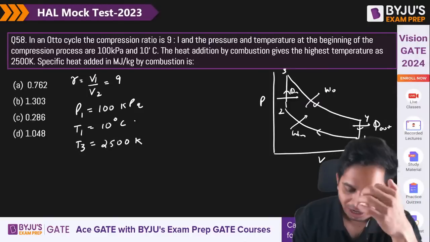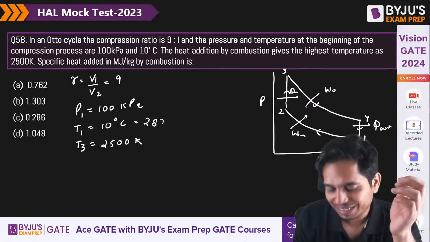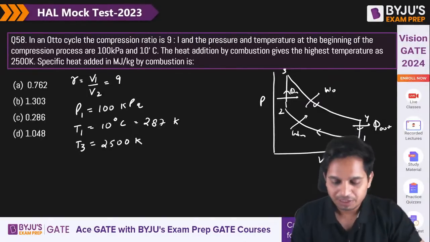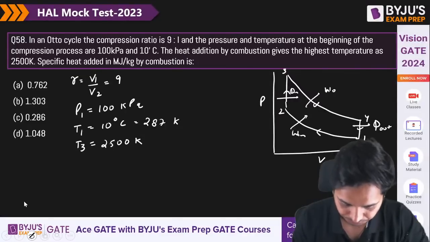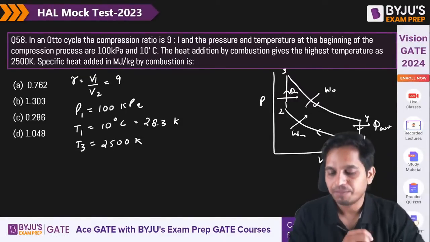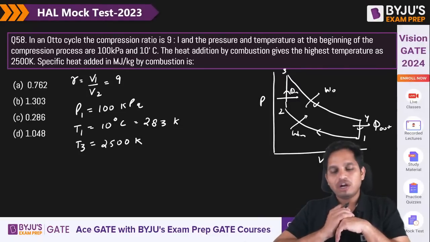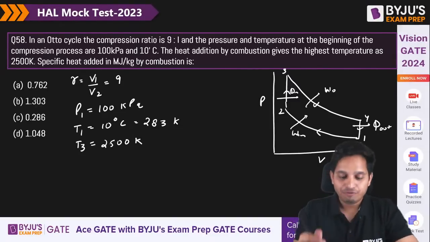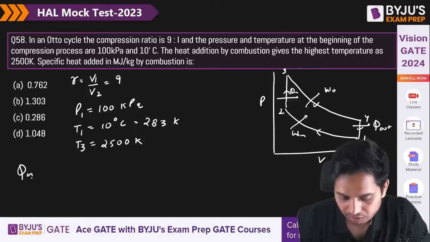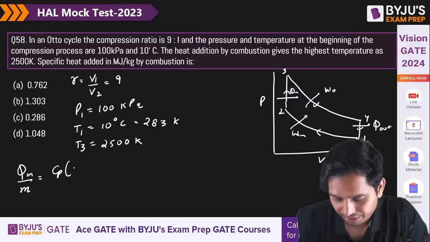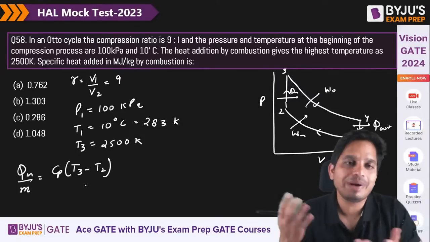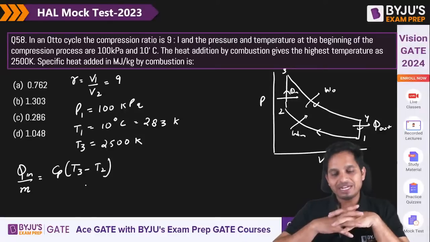So we have to convert this. 273 plus 10, it is 283 Kelvin. I need to find out the specific heat added, which is Q in per unit mass, equal to Cp into T3 minus T2.